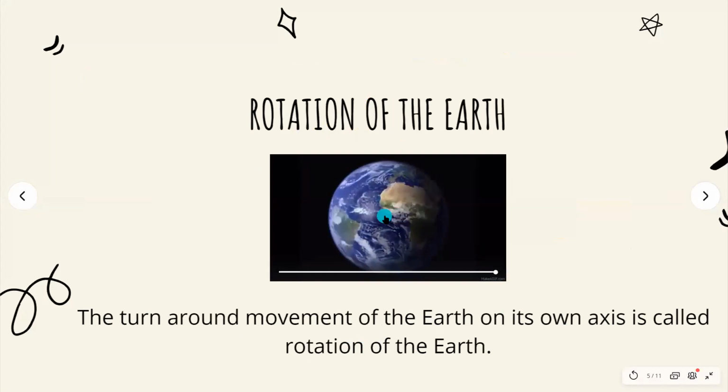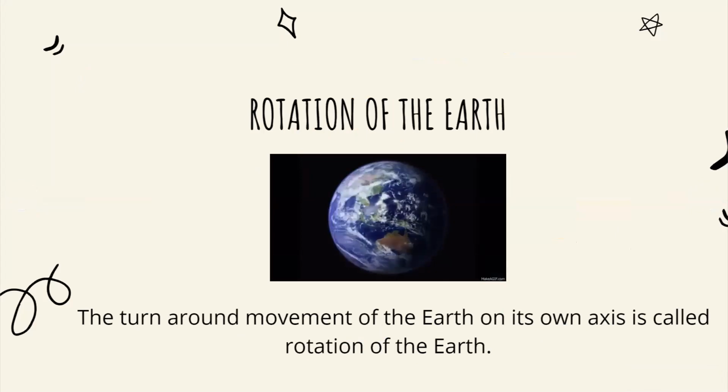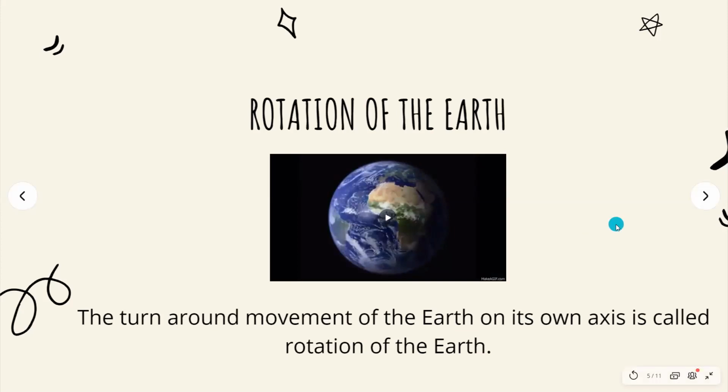But in this video, can we see the axis? No, right? But still the Earth is rotating. The Earth is turning around on its own axis. It is called rotation.